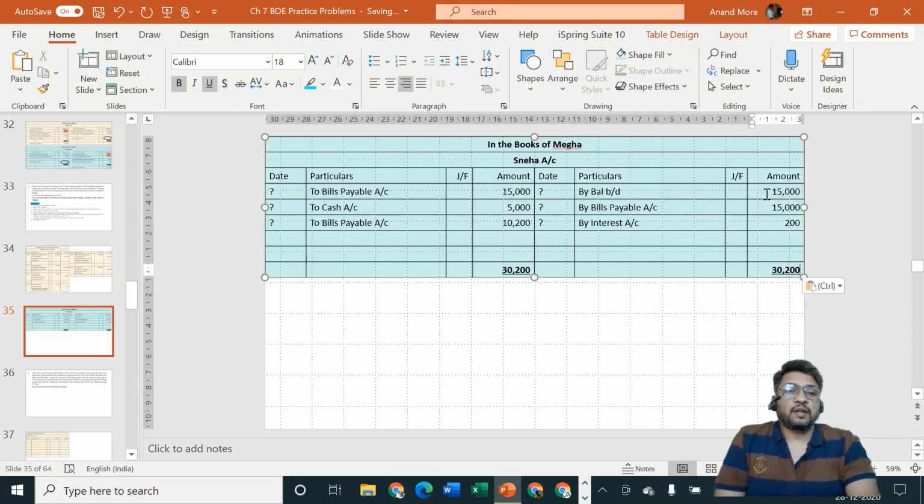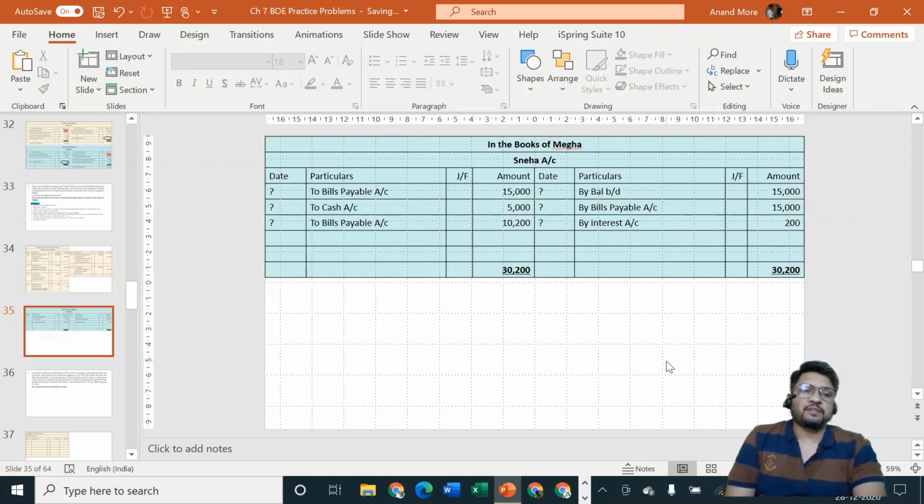If you have forgotten to write this opening balance, then obviously your account will not tally. Then there will be a complication for you. Please remember, if there is no purchase sale transaction, then ledger account must have opening balance. That's a rule which we have studied in the previous problem also, and here also it is getting confirmed. I hope you have understood the concept.